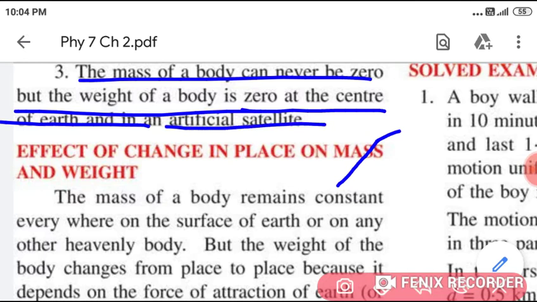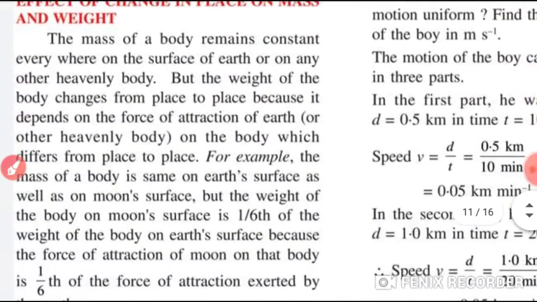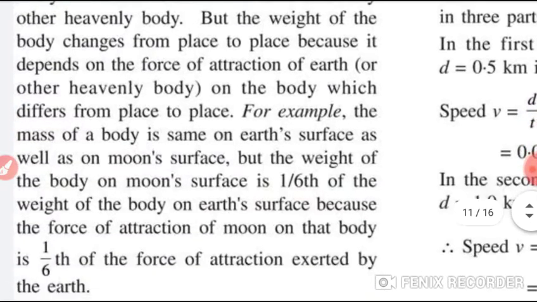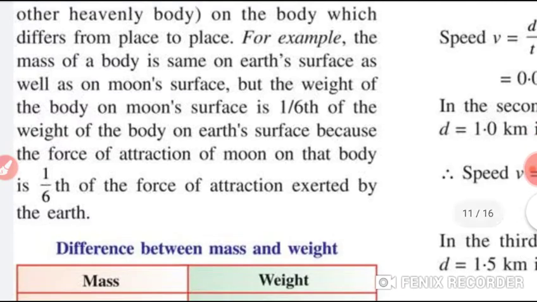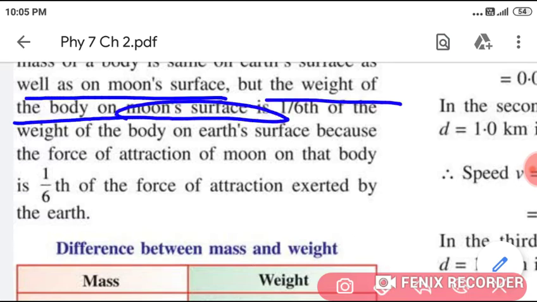It's an important point. Now the effect of change in place on mass and weight, students. The mass of the body remains constant everywhere on the surface of the earth or on any other heavenly body, but the weight of the body changes from place to place, as I have told you earlier also, because it depends on the force of attraction of earth on the body, which differs from place to place. For example, the mass of the body is the same on the earth's surface as well as on the moon's surface, but the weight of the body on the moon's surface is 1/6 of the weight of the body on the earth's surface.